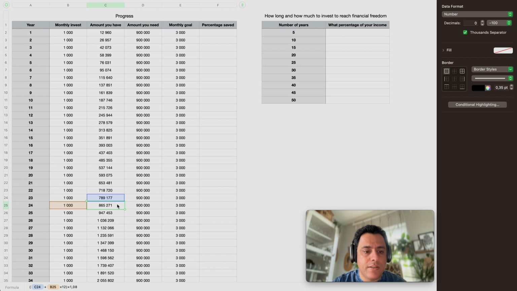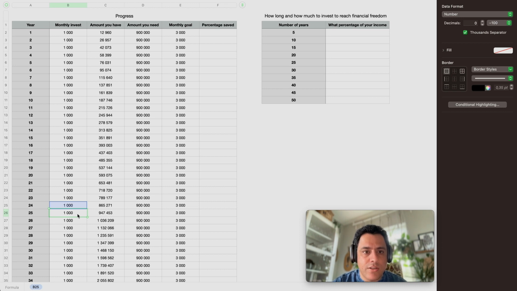So now you can see whenever the amount that you have is higher than the amount that you need for financial freedom, that's the point you have reached it. So now we have it for the 25th year. So if you want to replace your 3,000 income from your job with 3,000 income from your investment, you need to invest $1,000 per month for 25 years.